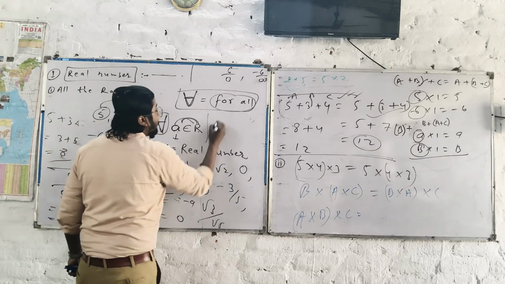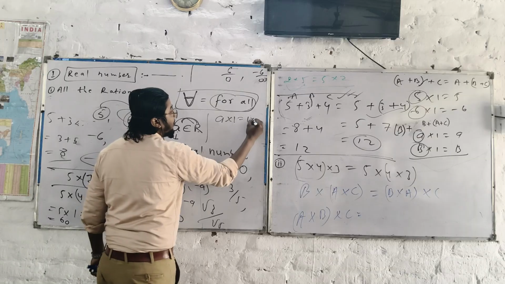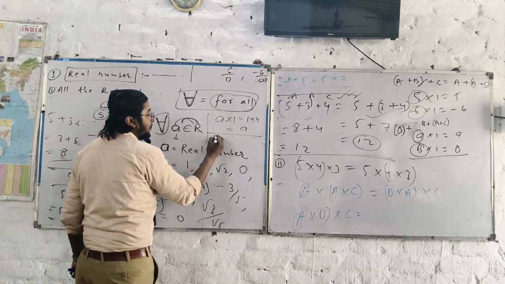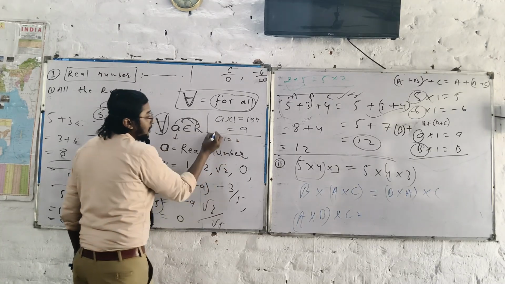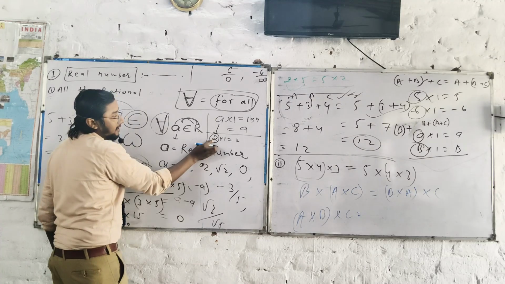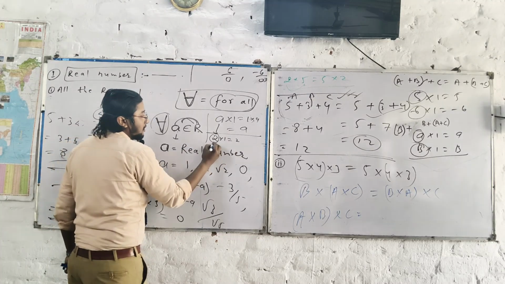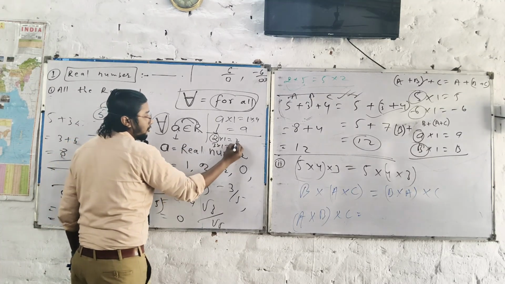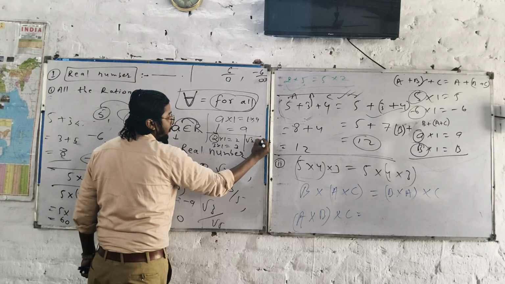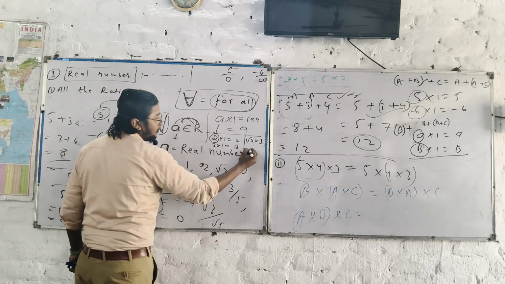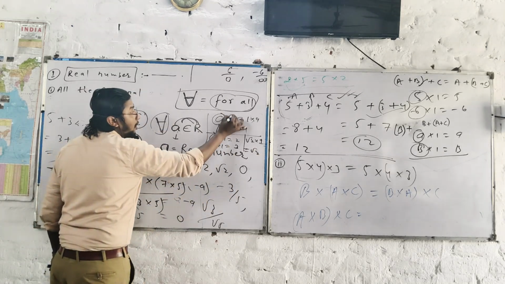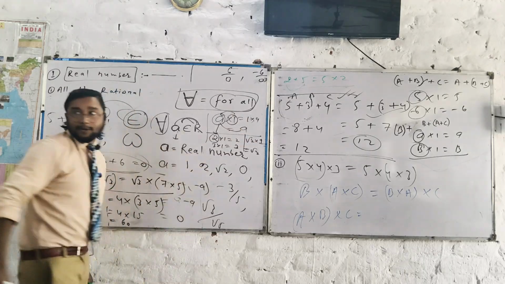And the concept says that A multiply 1 or 1 multiply A will always be A. What does it mean? For example, 2 multiply 1, you will get 2. The A here is 2. What is the value of A? It is 2. You will get 2. For example, 3 multiply 1, you will always get 3. Root 2 multiply 1, you will get root 2. It means all values of A multiplied with 1 never change. A will be the answer. I hope you understood that.